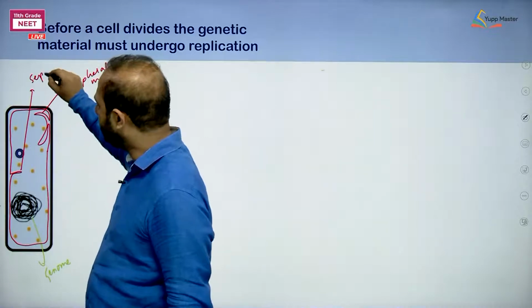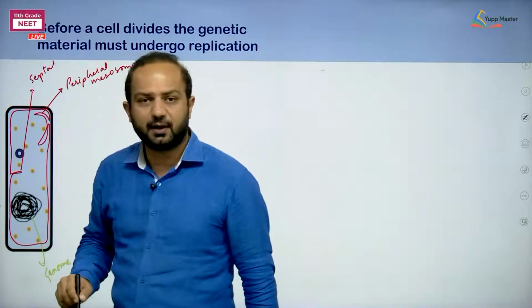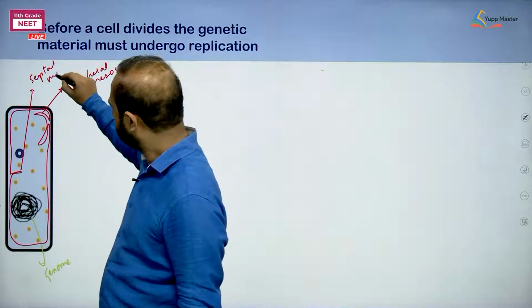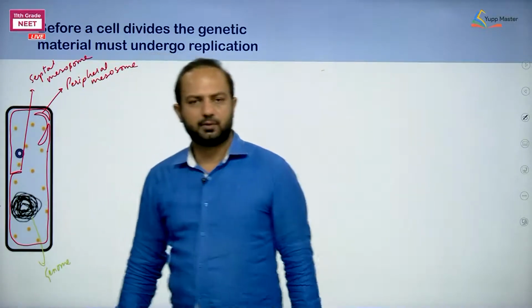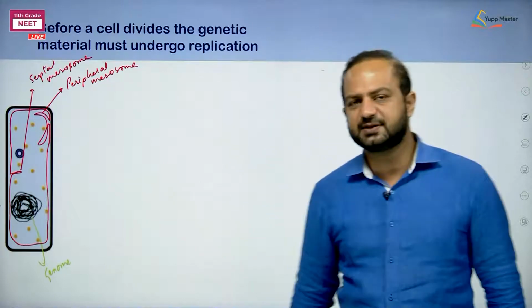So mesosomes are of two kinds, septal and peripheral.